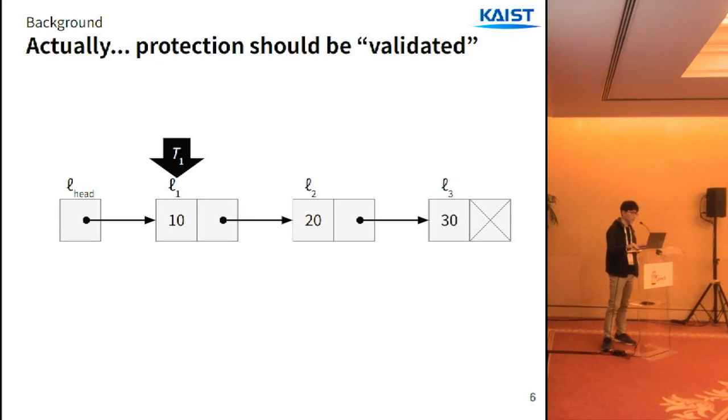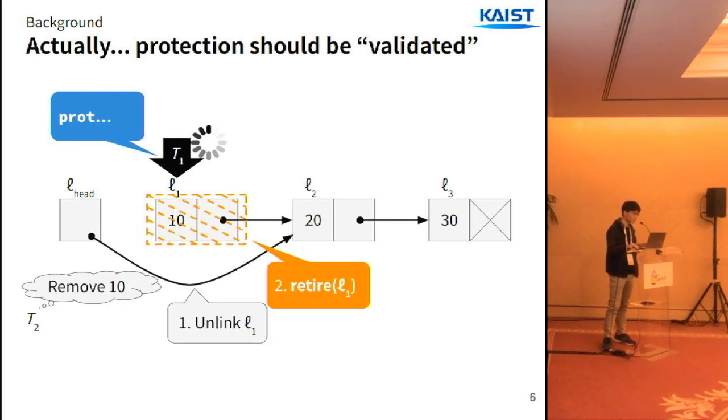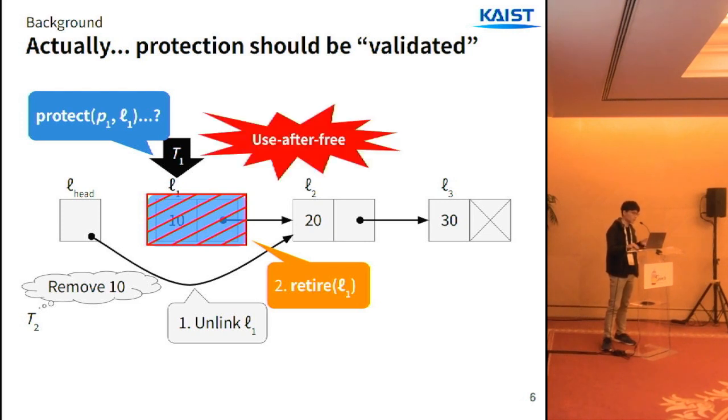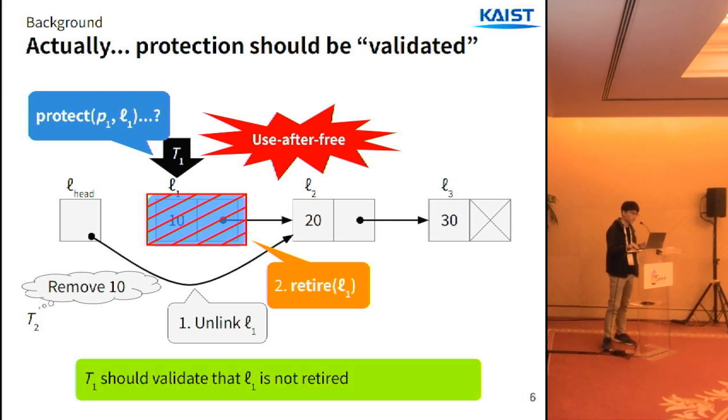But actually, calling the protect function itself doesn't guarantee safety. Suppose T1 is about to protect L1, but T2 comes first and removes L1. Then L1 can be freed because the protection is not announced yet. So when T1 wakes up, even if it protects L1, it will get the use after free error. So to ensure safety, after T1 announces the protection, it should validate that the node is not already retired. In practice, this is done indirectly by checking that the node is not detached. And this works because the node is retired only after it is detached.